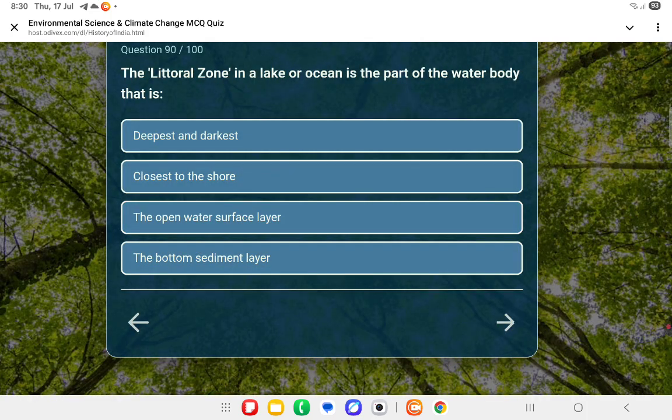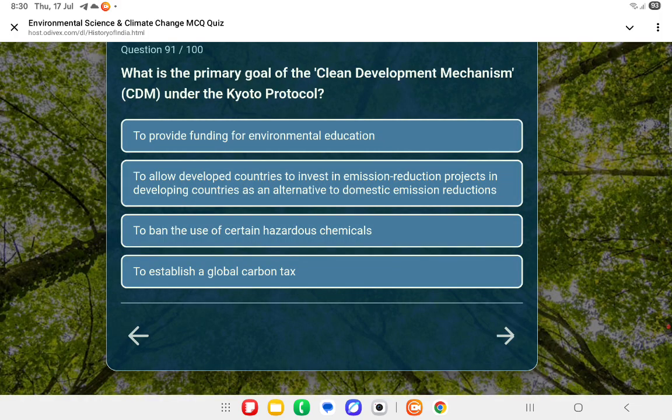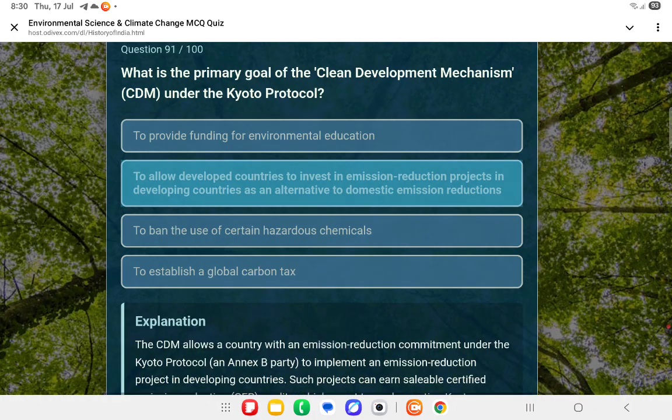Next question. The littoral zone in a lake or ocean is the part of the water body that is what? That is closest to the shore. Okay. Next question. What is the primary goal of the Clean Development Mechanism under the Kyoto Protocol? That second one is the answer. To allow developed countries to invest in emission reduction projects in developing countries as an alternative to domestic emission